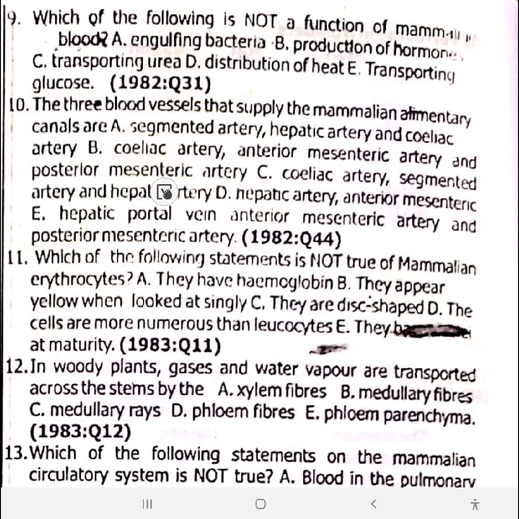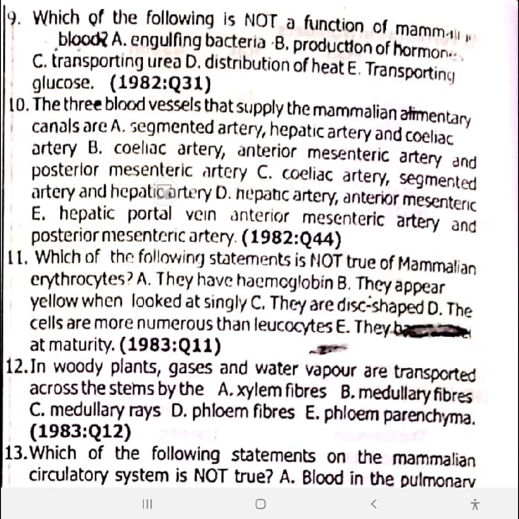Now, let's write down. The coeliac artery gives branches to the stomach, liver, pancreas, and spleen. Next, the anterior mesenteric artery sends branches to the anterior portion of the intestine.